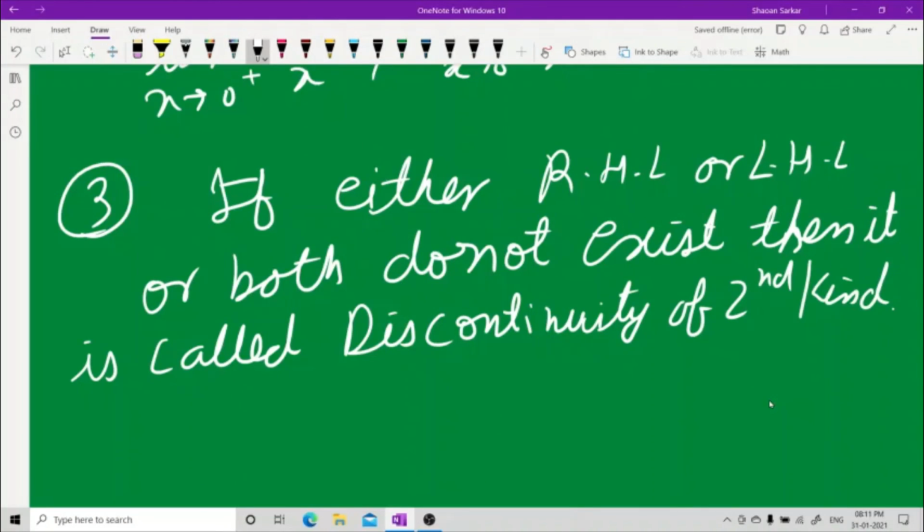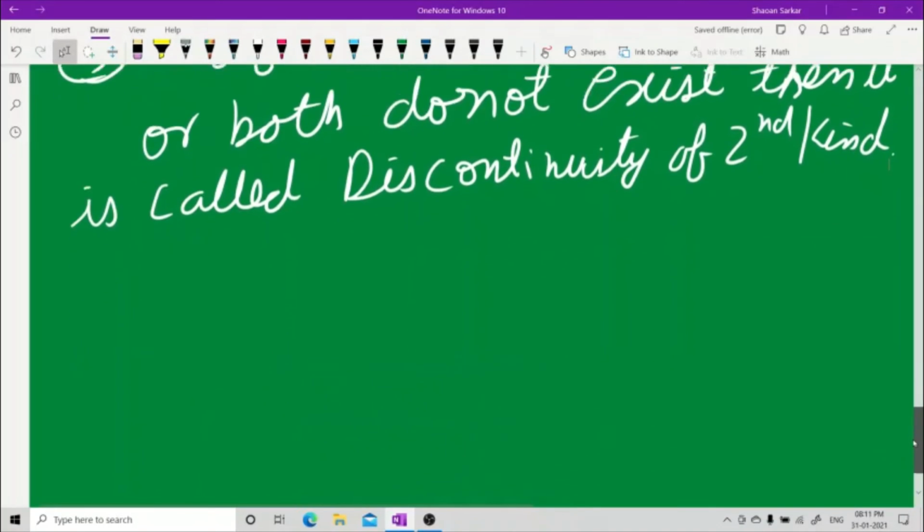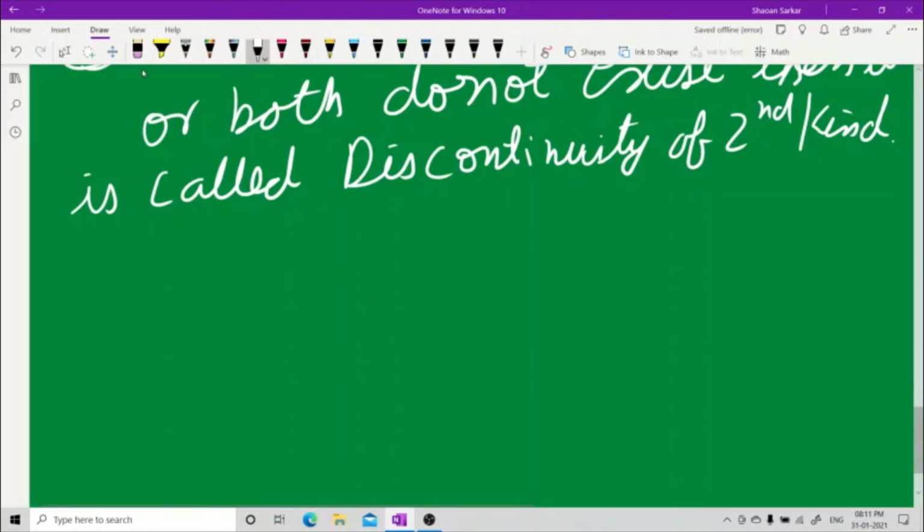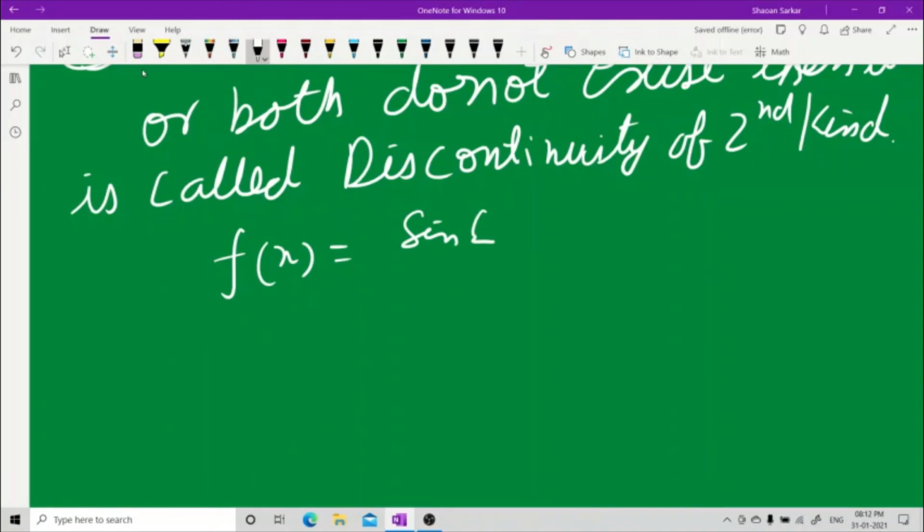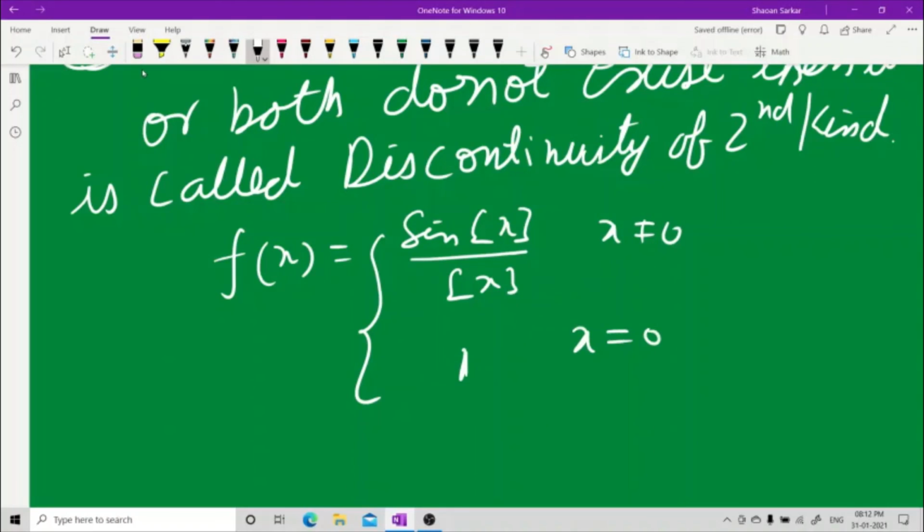See an example. I did this type of example with you earlier while teaching limits. See this. Let me define f(x) equal to sine of the greatest integer function of x upon the greatest integer function of x for x not equal to 0, and let's say 1 at x equal to 0.